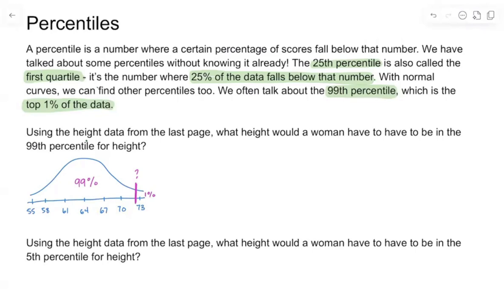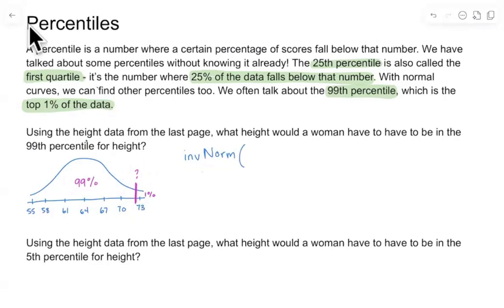To figure this out with our calculator, we're going to use something called inverse norm, INV norm. Its name tells you what it's doing. It's doing the opposite procedure that we did before for a normal model. In the other problems, we were given some heights and we were figuring out information about the probability. Here, we're given information about probabilities and we want to figure out a height that goes with it. So we are doing the inverse of that normal calculation.